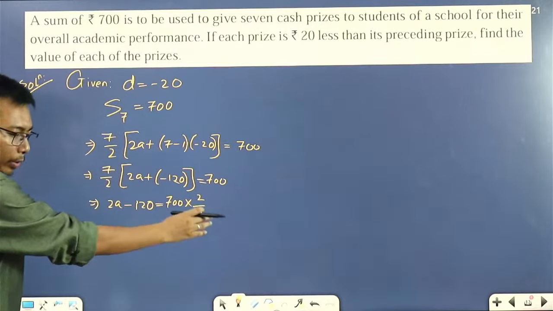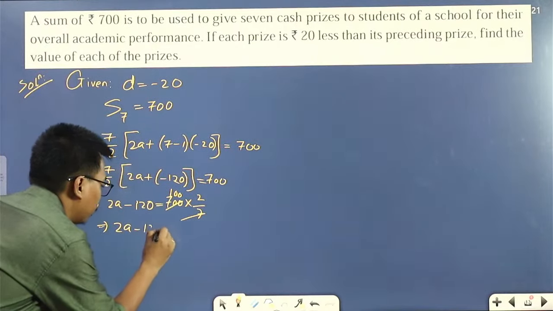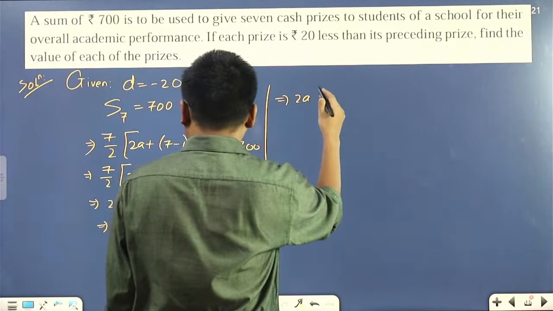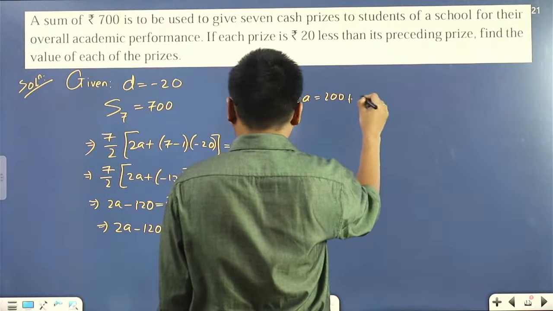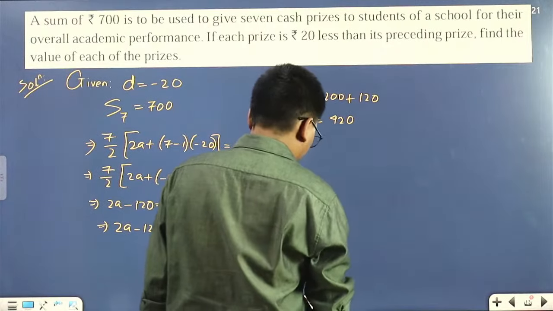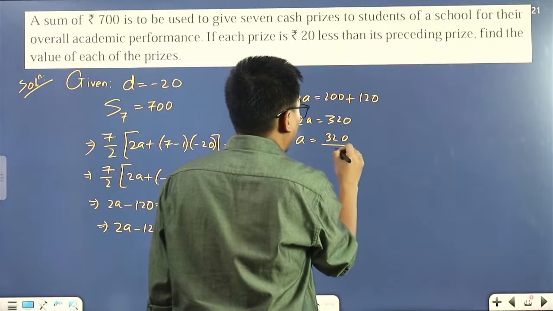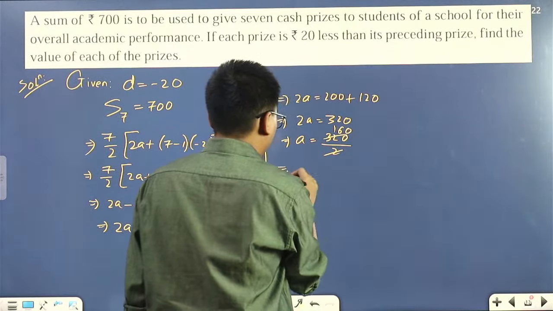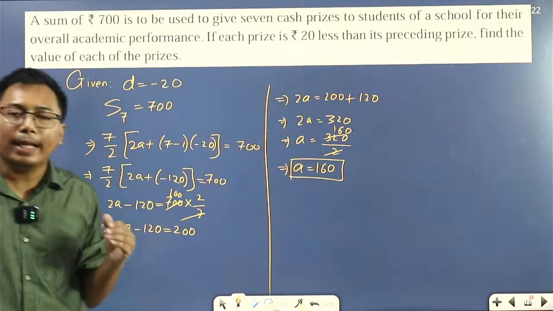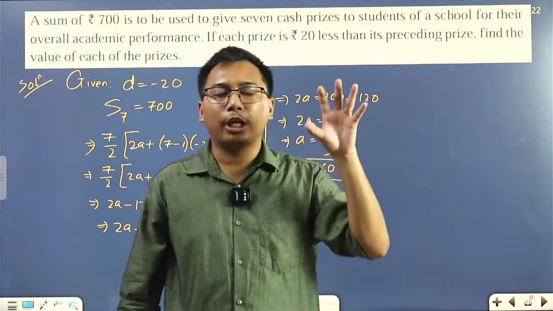7 by 2, I took it towards the right-hand side. Then I'll divide this, I'll get 100. So 2a minus 120 will be equal to 200. So 2a will be equal to 200 plus 120, which implies 2a is 320. So a will be 320 divided by 2, so 160. The value of a is 160. What does a mean? A means the first term, which means my first cash prize will be